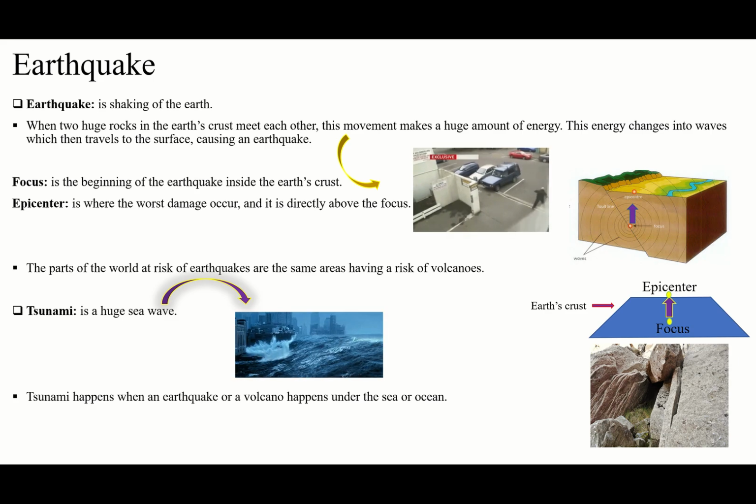So many times an earthquake happens somewhere with no volcano, right? So it doesn't mean exactly that way, but it means taking the average. Mostly, the places that have volcanoes will have earthquakes too. That's the meaning. The parts of the world at risk of earthquakes are the same areas at risk of volcanoes.